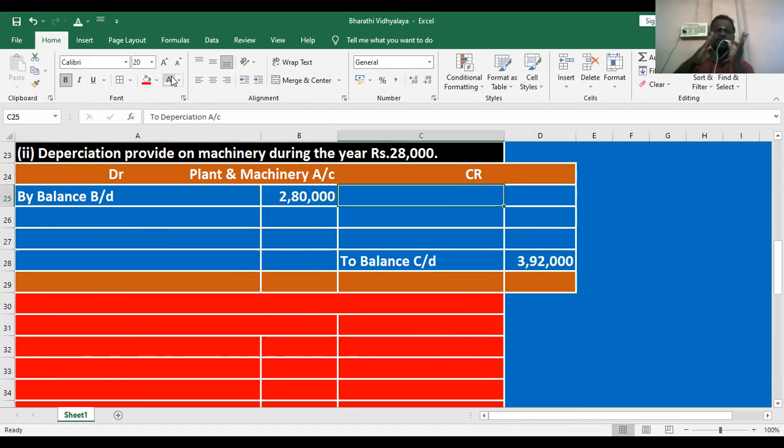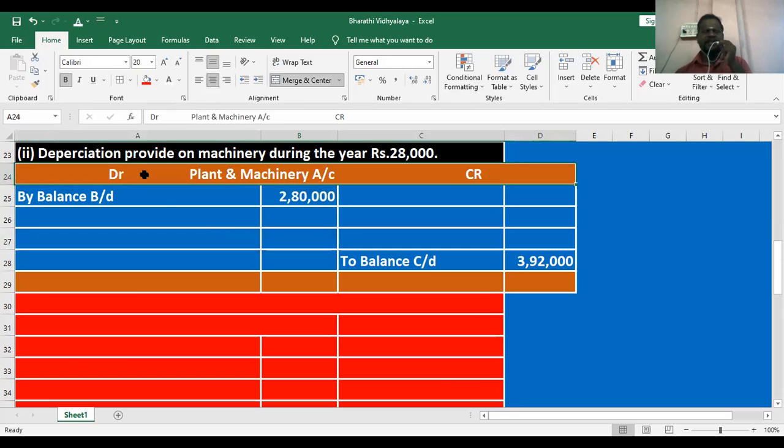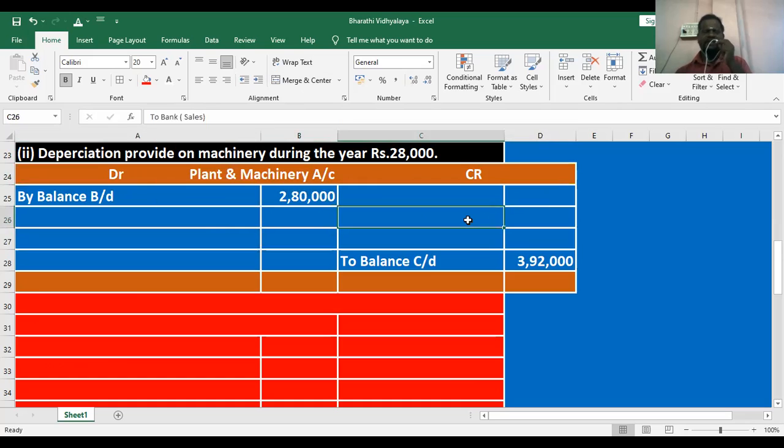So what is the logic? How do we prepare the plant and machinery account? Plant and machinery is our asset. Whenever the plant and machinery value is increased, it is recorded in the debit side. Whenever the plant and machinery value goes down, it is recorded in the credit side. Why, sir? Because plant and machinery is a real account. What is the rule for real account? Debit all expenditure and losses, credit all income and gain.